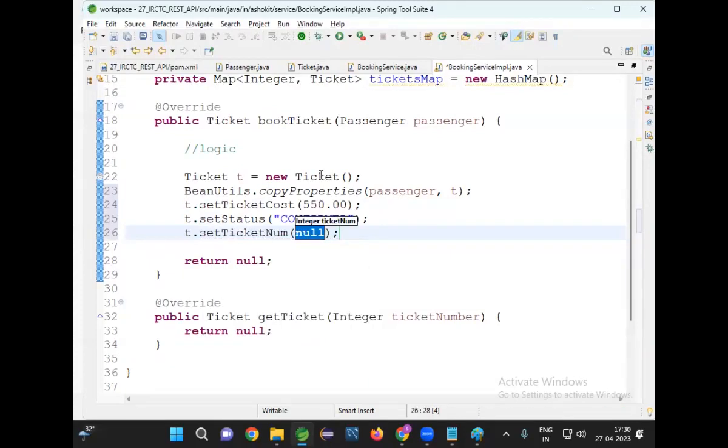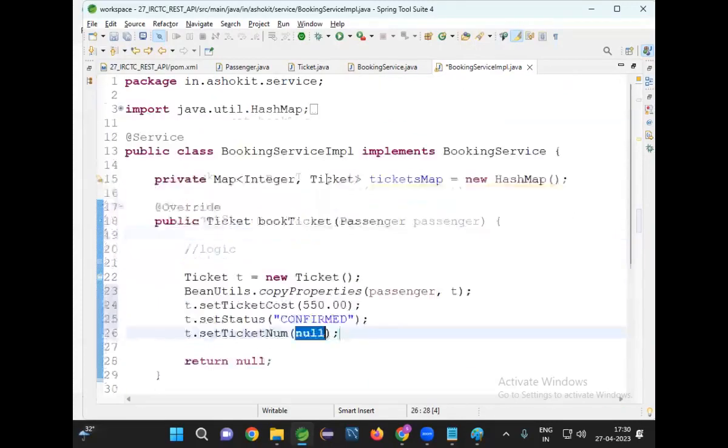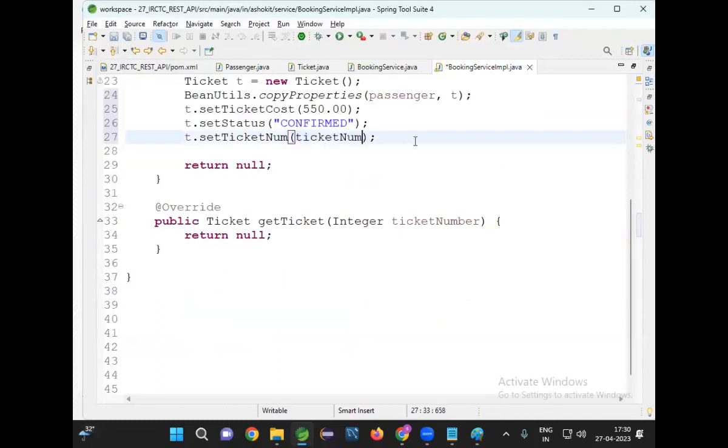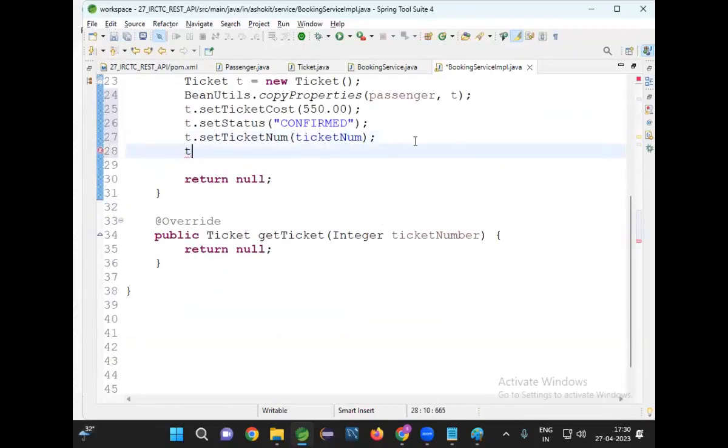I need to set some ticket number, so let me take that number here: private Integer ticketNumber is equal to some 1. Here I give the ticket number like this, then I do ticketNumber++, so every time it will be incremented by 1. Finally, I will return the ticket.